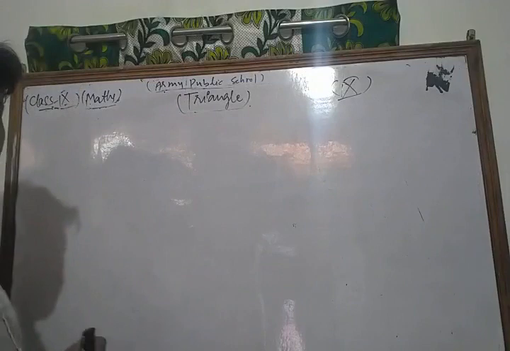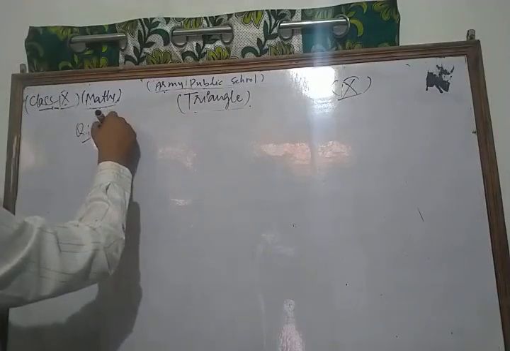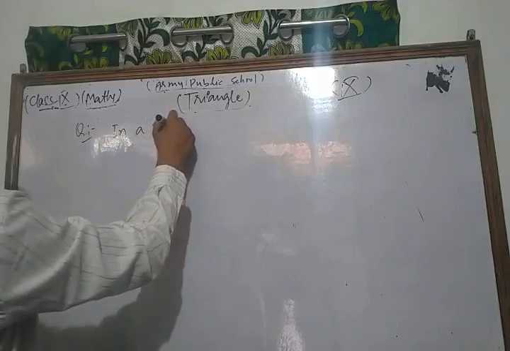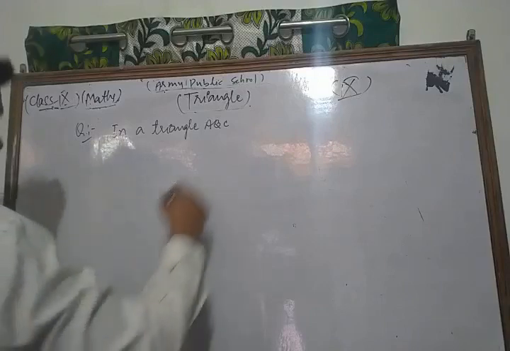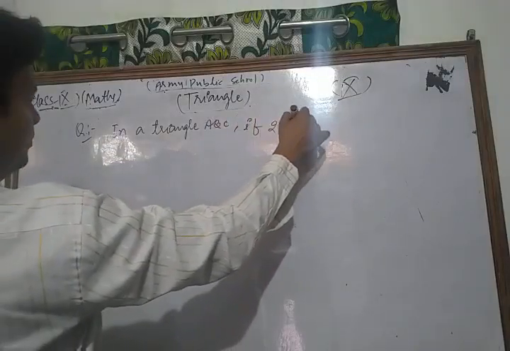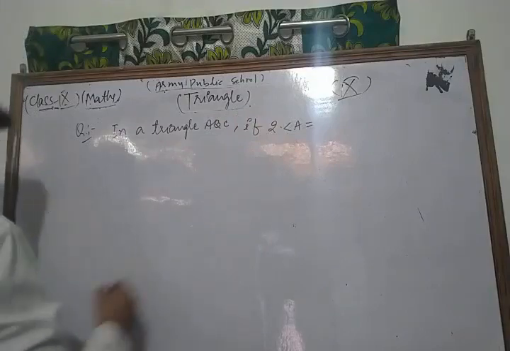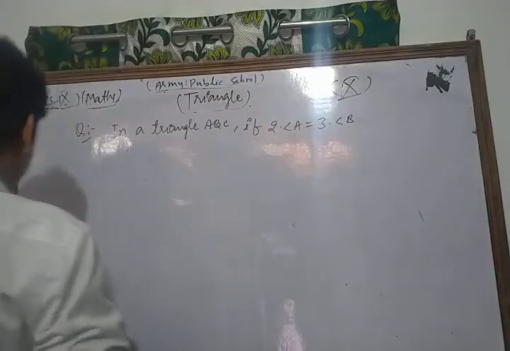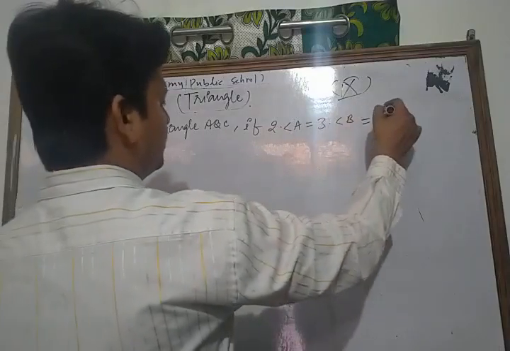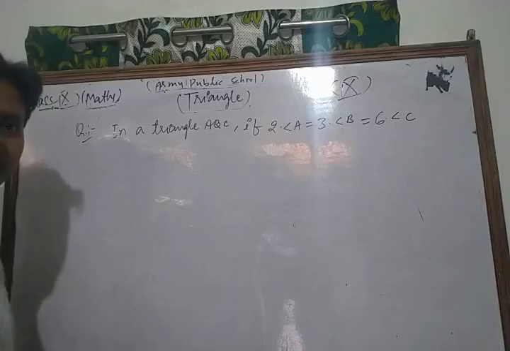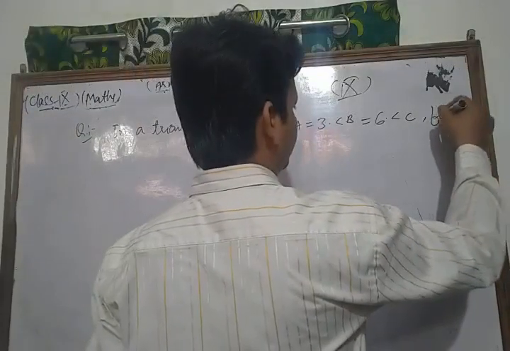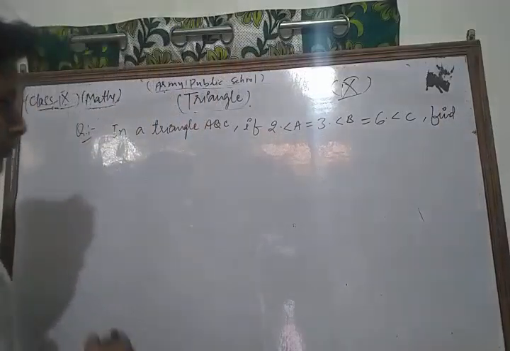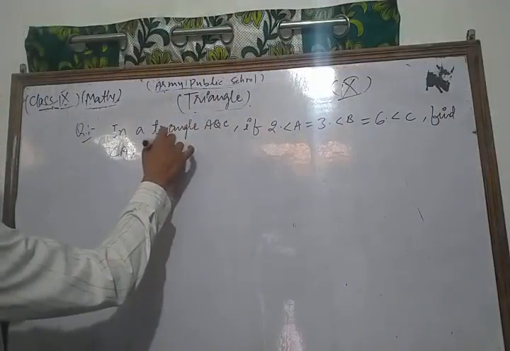In a triangle ABC, if 2 times angle A is equal to 3 times angle B is equal to 6 times angle C, find angle A, angle B and angle C.